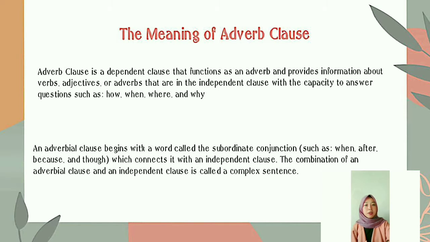An adverb clause begins with a word called the subordinate conjunction, such as when, after, because, and so, which connects it with an independent clause. So, later there will be a combination of adverb clause and independent clause. The combination is called a complex sentence.